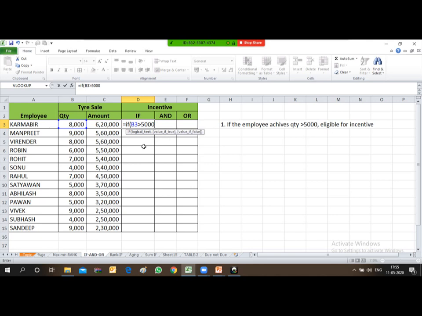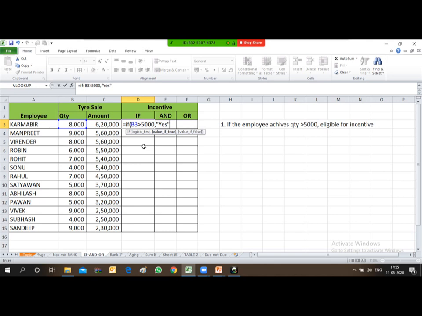The formula says, suppose I am deriving this 5,000 and I found that this is greater than 5,000. So what I need to do, I will have to tell the formula, okay, if you find that the quantity is greater than 5,000, you just type yes. Since yes is text, you will have to start an inverted comma and type the word yes within inverted commas.